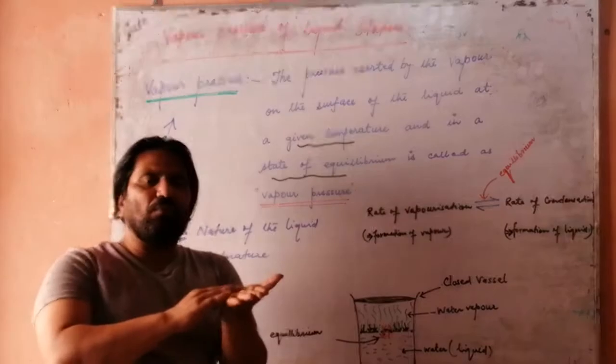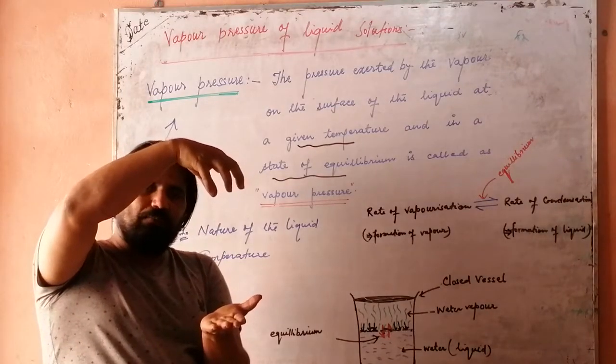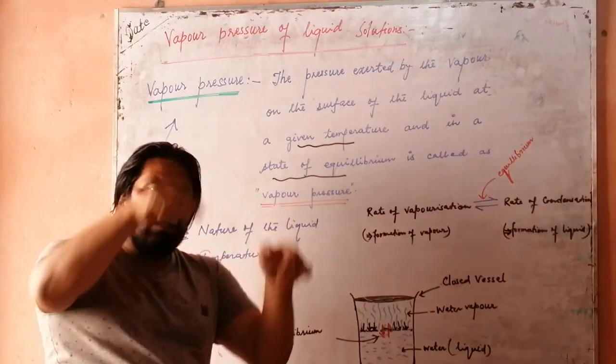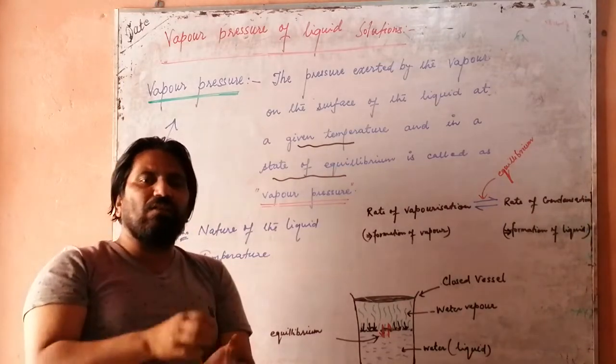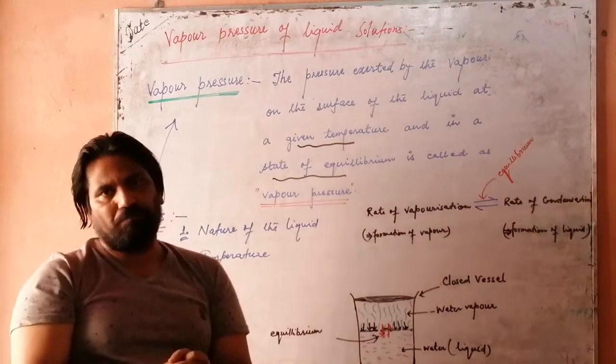Suppose this is the surface of the liquid and this is the vapor, and this vapor exerts a pressure on the surface of the liquid in a closed container or vessel. Then that pressure exerted by the vapor on the surface of the liquid is called vapor pressure.